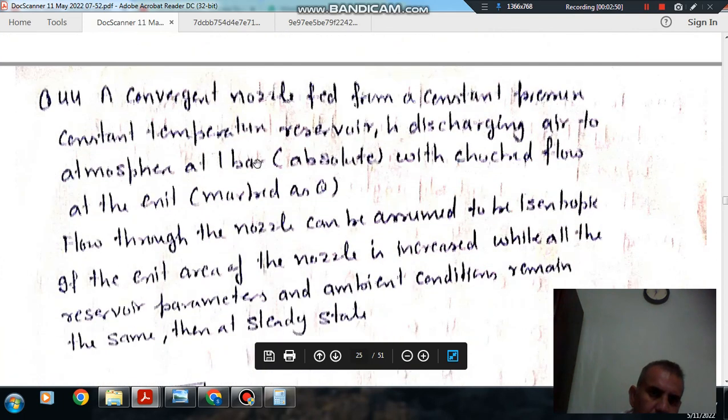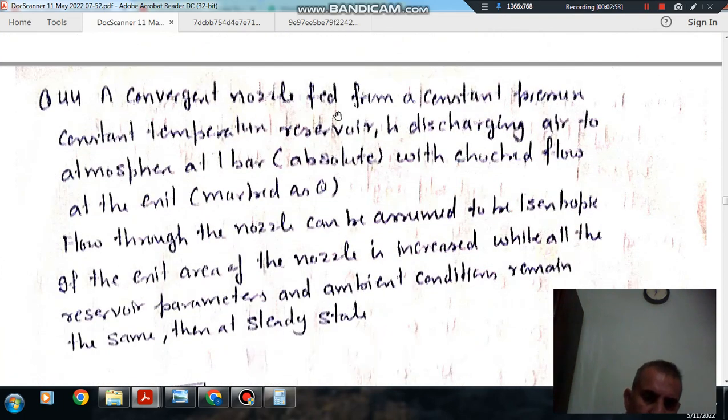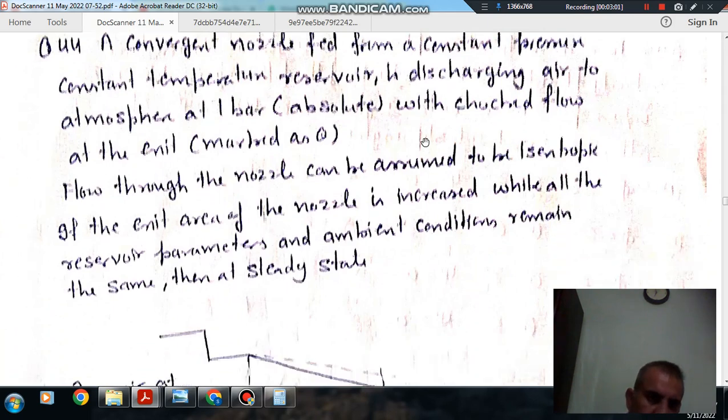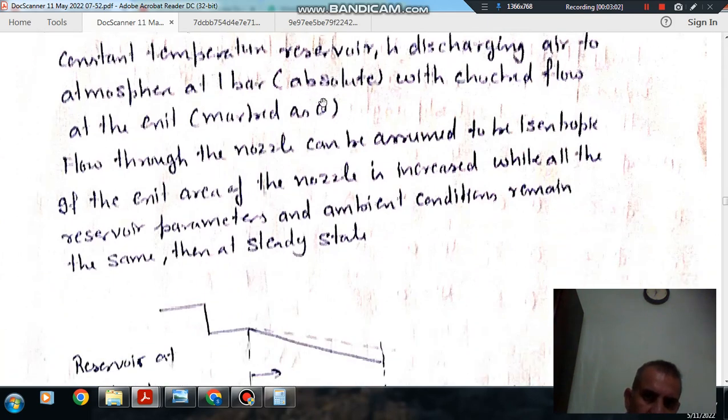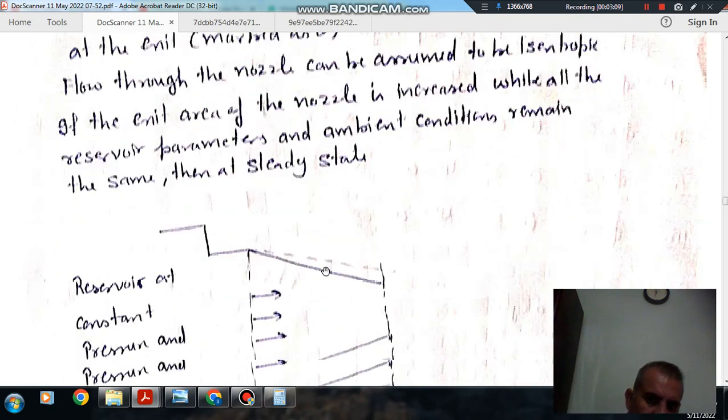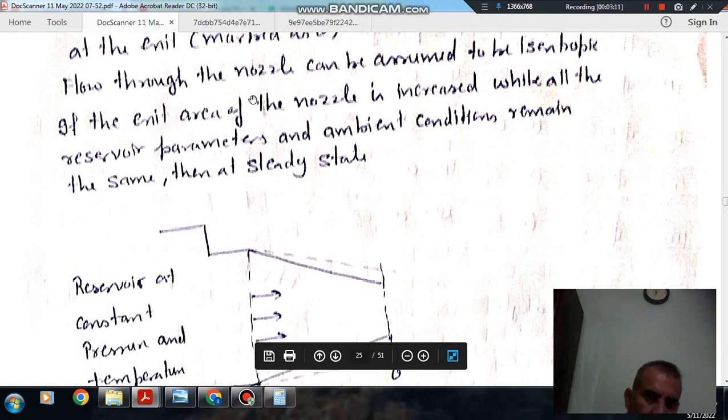Question number 44. A convergent nozzle fed from a constant pressure, constant temperature reservoir is discharging air to atmosphere at 1 bar absolute with choked flow at the exit, marked as Q. The flow through the nozzle can be assumed to be isentropic.